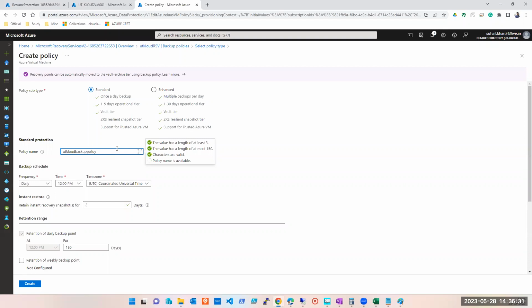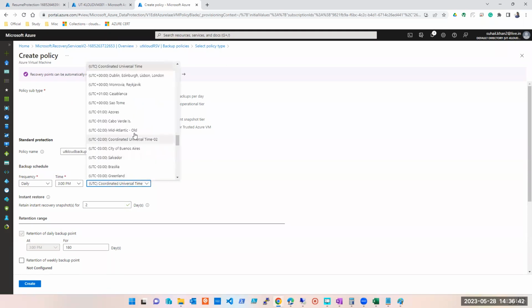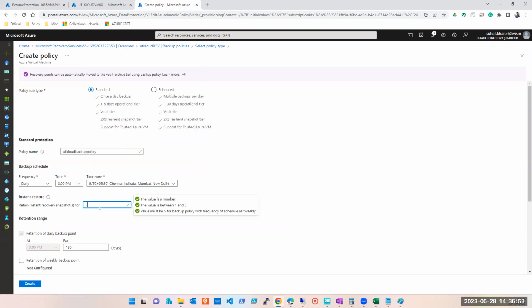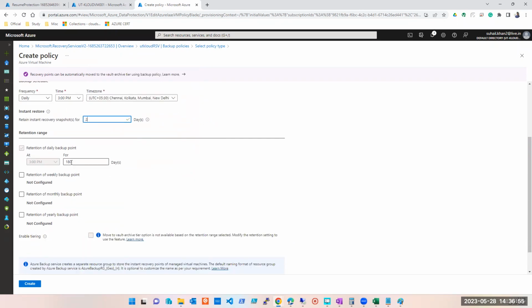Okay, let's say this is the name I have given. And again, here you see only one policy we are practicing, but in your actual environment, you will see multiple policies. हर एक छोटे छोटे इसके लिए भी एक अलग policy बना देते हैं वो लोग. Right? I'll have to make sure that I'm selecting correct time zone. Retain snapshot, 1 is enough or 2 is enough. It's fine. ये weekly वगैरह पे हम we are not waiting for that moment. So just create the policy.